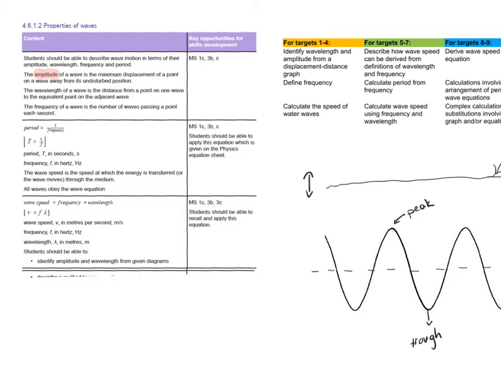Like we said, this is the undisturbed position right here. And the amplitude is the maximum displacement. Displacement being the maximum distance either upwards or downwards from the undisturbed position. So the maximum distance here from that point to that point. Please do make sure you show this clearly in your diagrams when it comes to exam questions. If you just do this, you won't get the mark. That's not the maximum distance. So for amplitude it is very important to take it from edge to edge and show it.